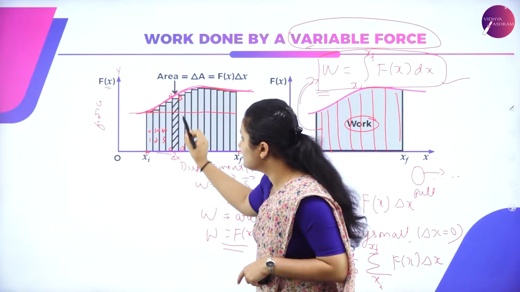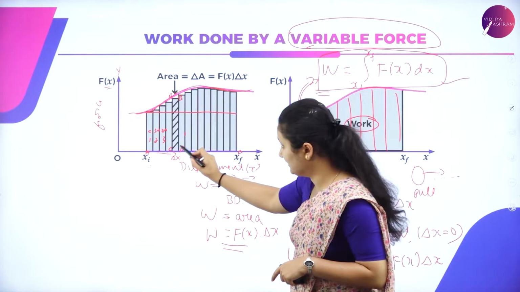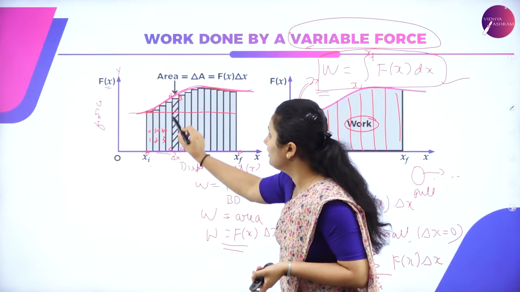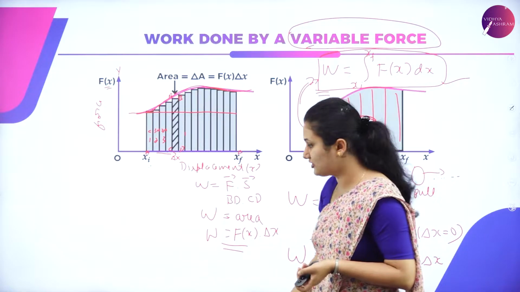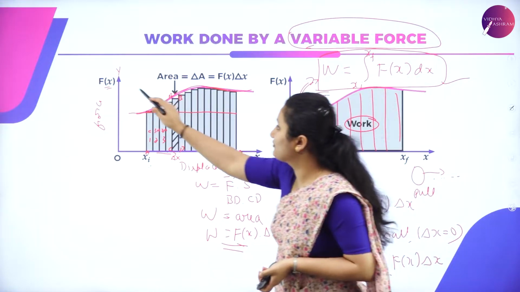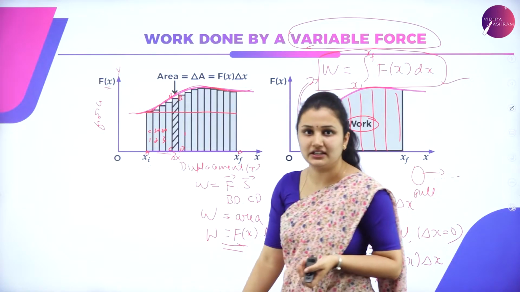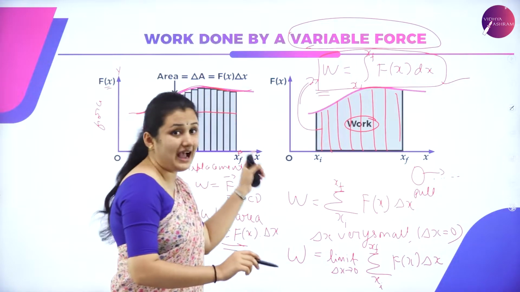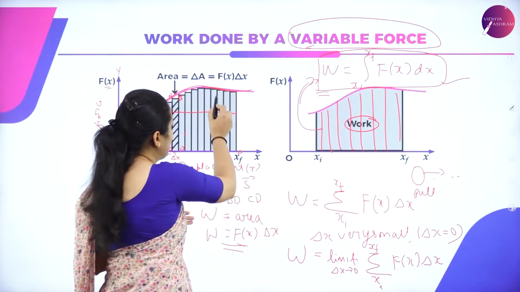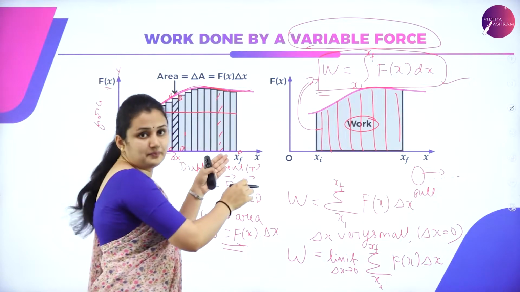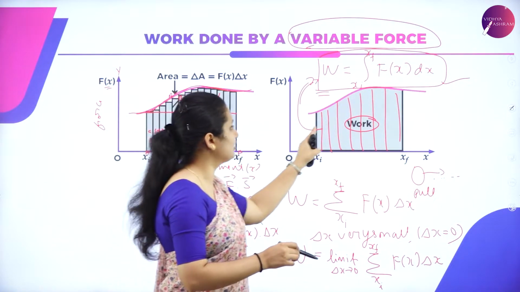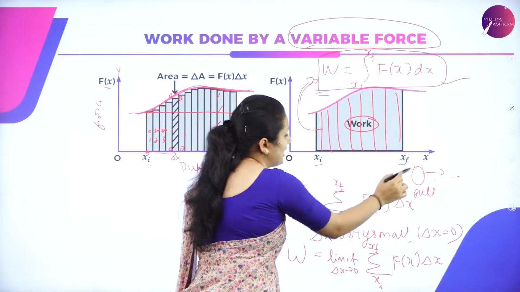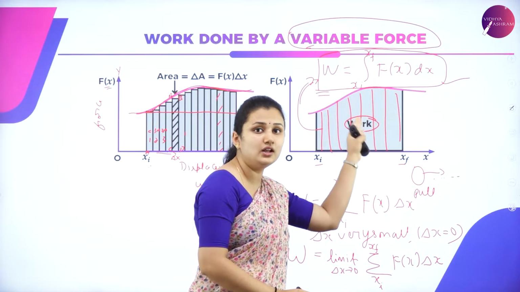If I consider one such small rectangular displacement A, B, C, E, what is the work done in order to move the object? Work done is equal to f of x, the small change in displacement dx, that is BD into CD. I have many such rectangular strips; you can consider any of the strips. If I remove all the rectangular strips, this is the graphical representation. The area under this curve from initial to final gives the total work done.